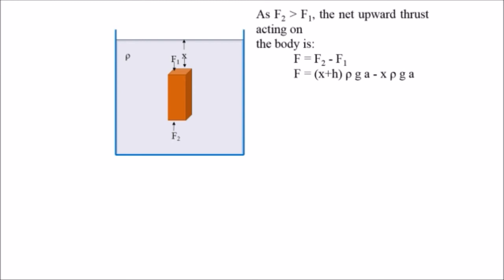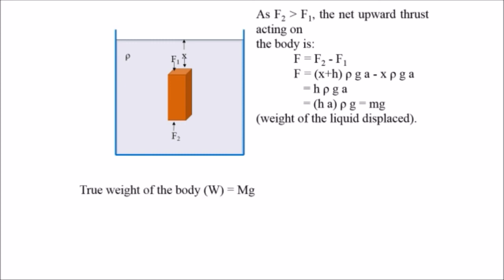Now when we put in the values of F2 and F1, we get A (X plus H) rho G minus A X rho G. Now this term A rho G is common, so we take it out, and we find it as HA rho G. HA is the volume and rho is the density of the liquid, and G. So volume into rho will be the mass of the liquid displaced. So mg is the total weight of the liquid displaced by the body when it gets immersed.